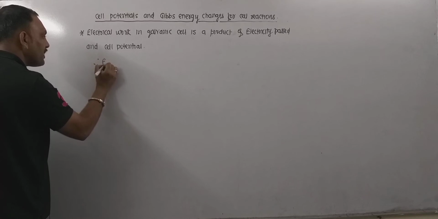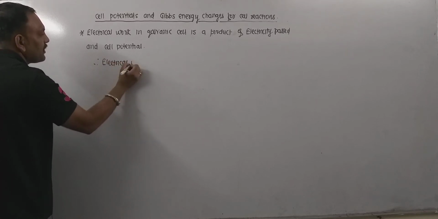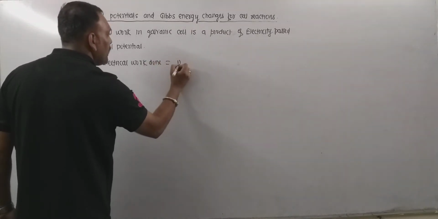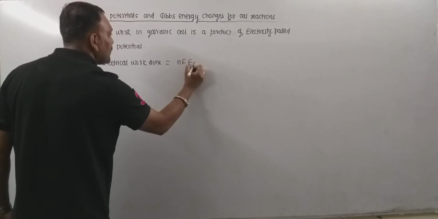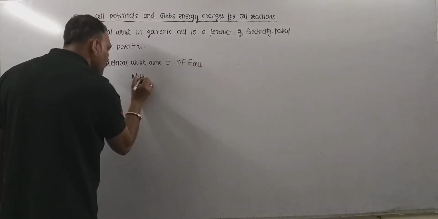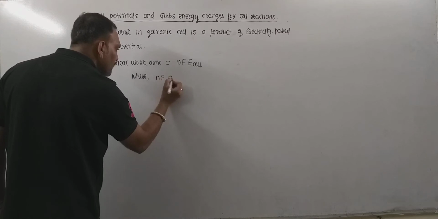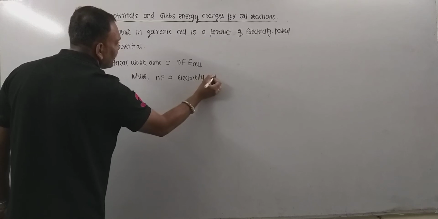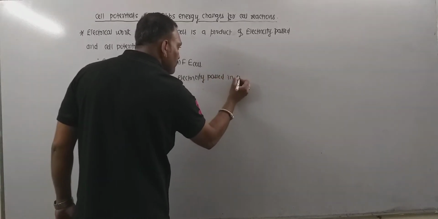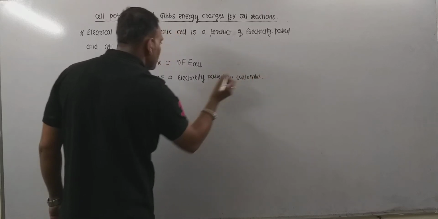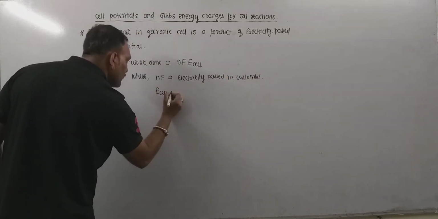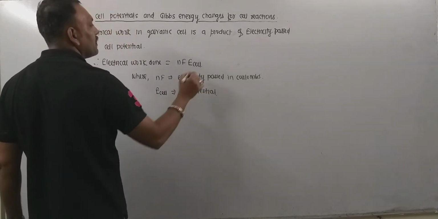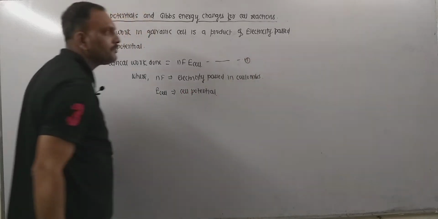Thus it can be given as electrical work done is equal to nFE of cell, where nF is electricity passed in coulombs and E of cell is nothing but cell potential, and this is equation 1.